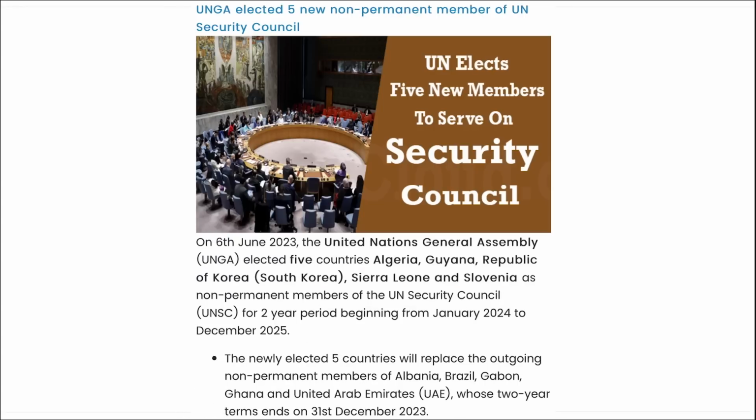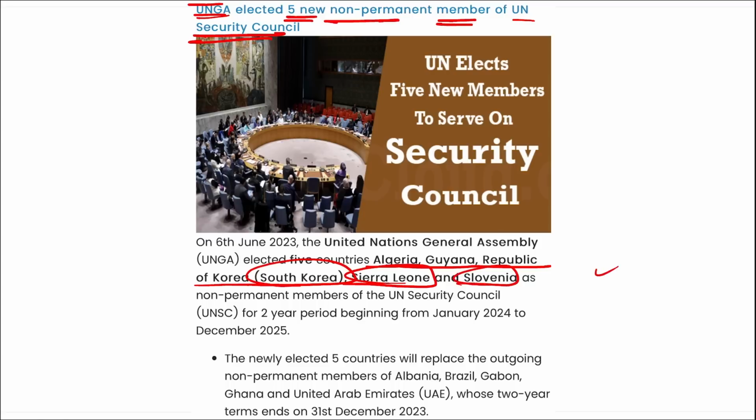Right? Next, United Nations General Assembly elected 5 new non-permanent members of United Nations Security Council, and they are Algeria, Guyana, Republic of Korea, South Korea, Sierra Leone, and Slovenia. Correct? And they have been appointed for a period of 2 years, that is from January 2024 to December 2025.